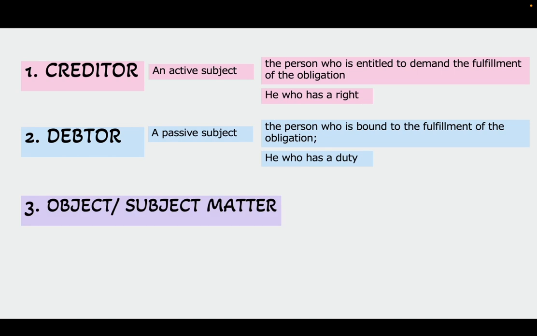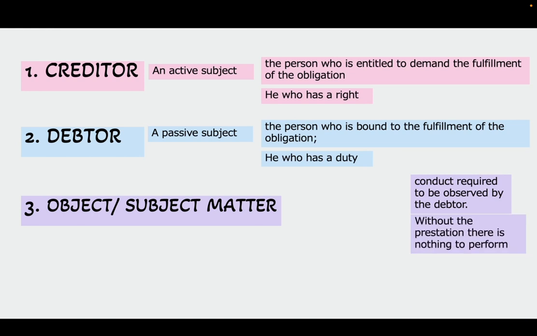Object or subject matter of the obligation, what is this? So for example, the creditor lent money to the debtor. What is our object or subject matter? The money itself. So, the object or subject matter is the conduct required to be observed by the debtor, or the prestation. Without the prestation, there is nothing to perform.